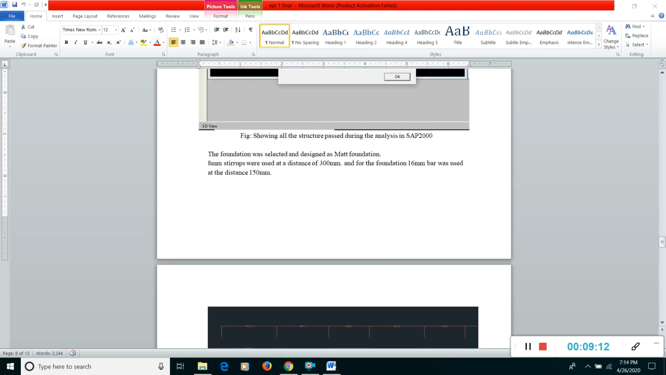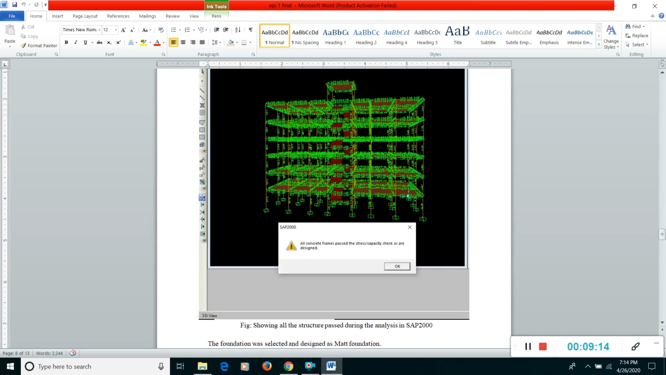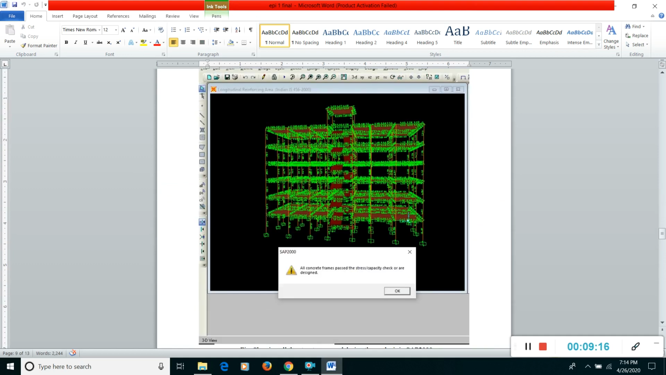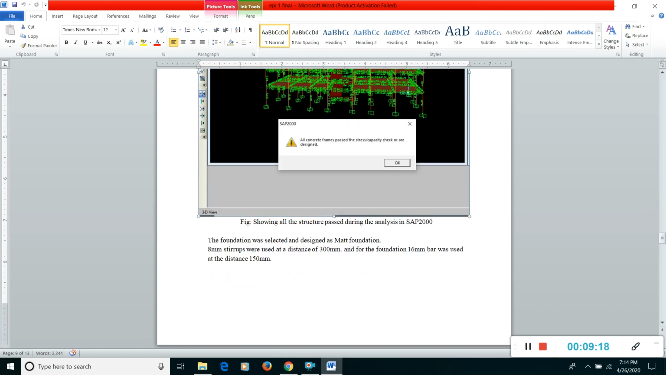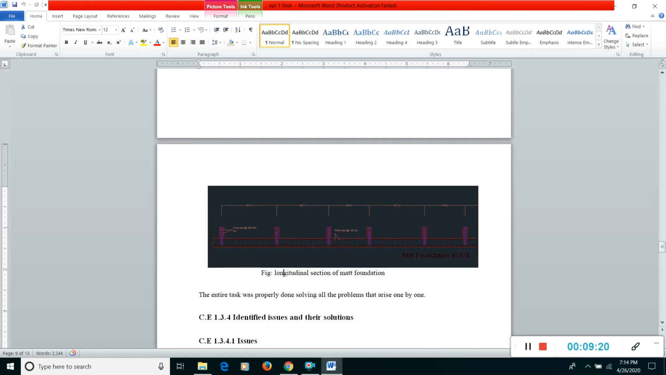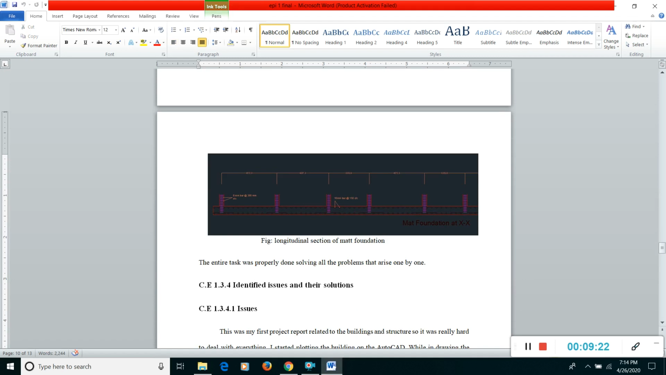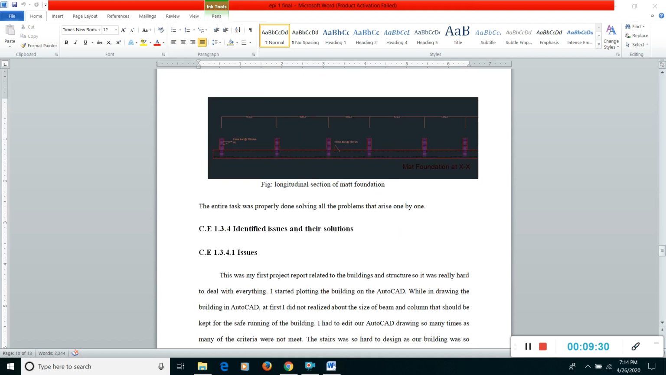And I took a screenshot of the SAP analysis video and kept it over here as well, just to make sure that it looks really nice, just to make the presentation really nice. And this one was the longitudinal section of the mat foundation of the building.